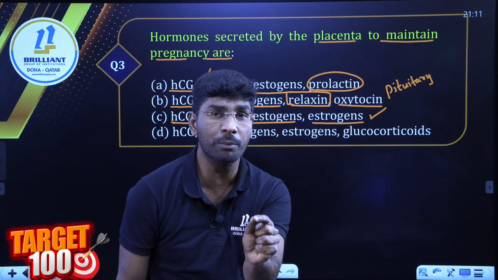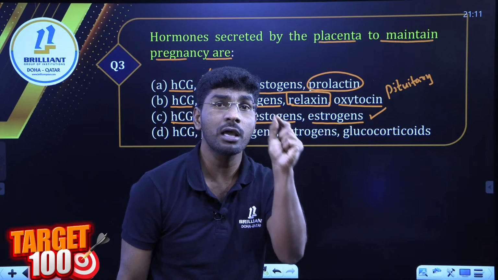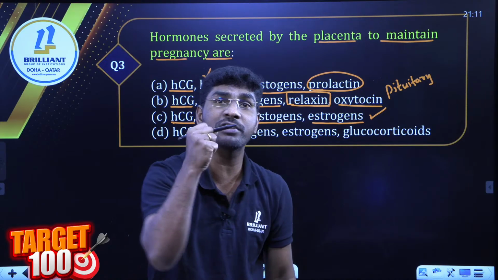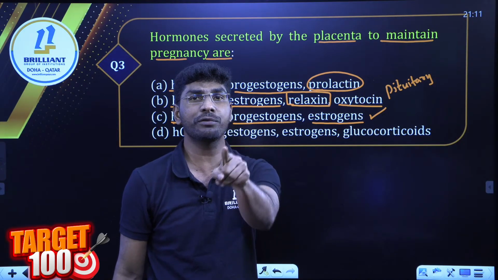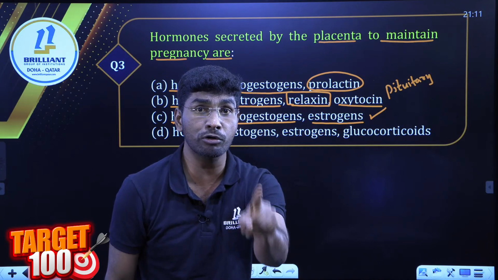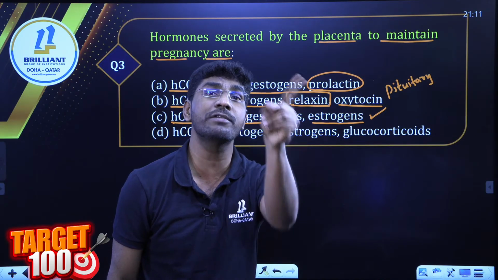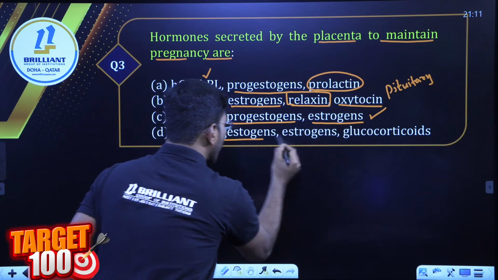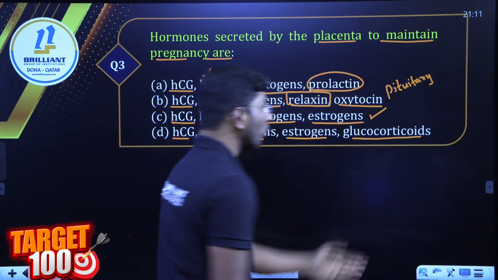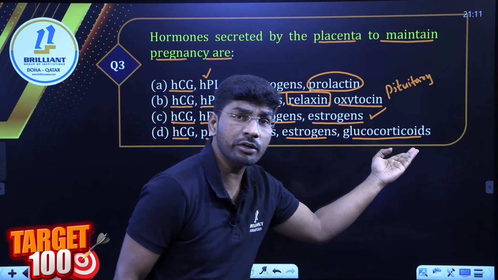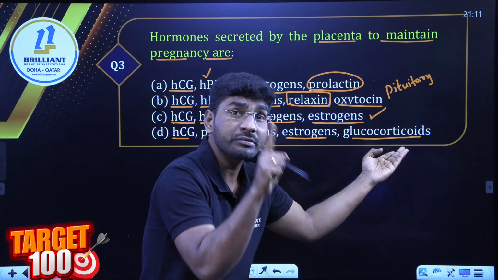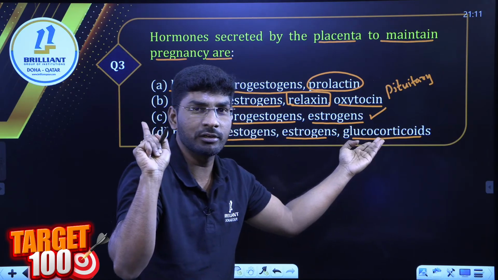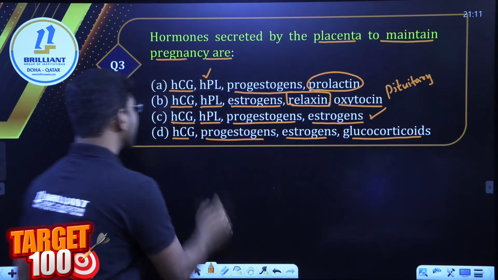After formation of the placenta, it is producing HCG hormone, HPL hormone, progesterone hormone, estrogen hormone for the maintaining of pregnancy. Remember all of you. Keep in mind, relaxin hormone also, but NCERT has given that relaxin hormone comes from the ovary. Relaxin hormone is also from the placenta. Next, HCG, progesterone, estrogen, glucocorticoid. What is this glucocorticoid? Glucocorticoid hormone is also called cortisol. If you are able to recall the 11th grade chemical coordination chapter, the adrenal gland secretes this one. Glucocorticoid, cortisol. So what is the right answer?